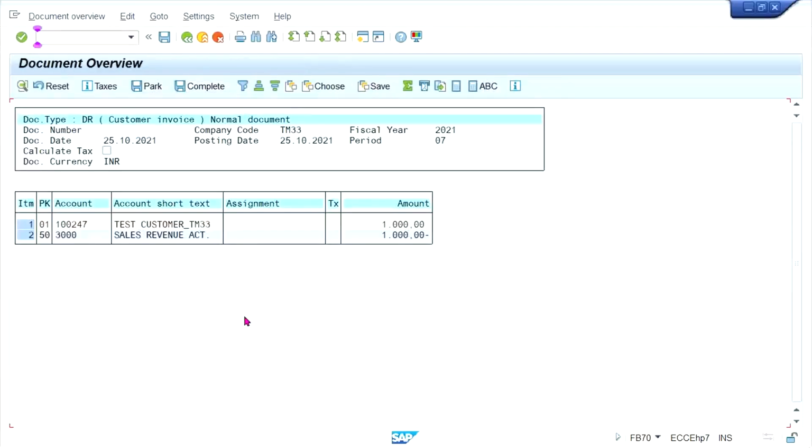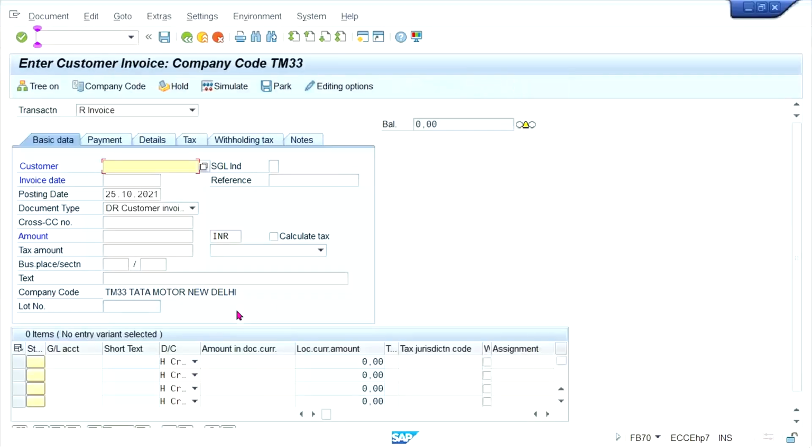Simulate. Yes, now it is fine. Save it. So what we have done, guys, is we have posted the customer invoice, right?